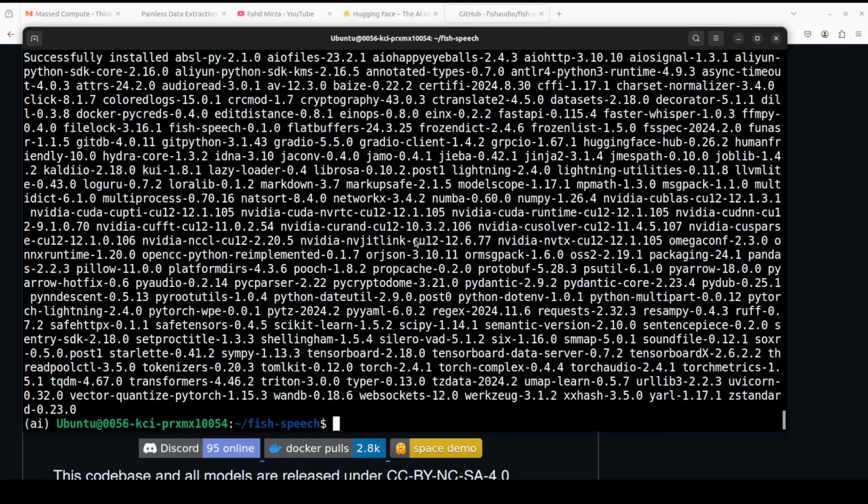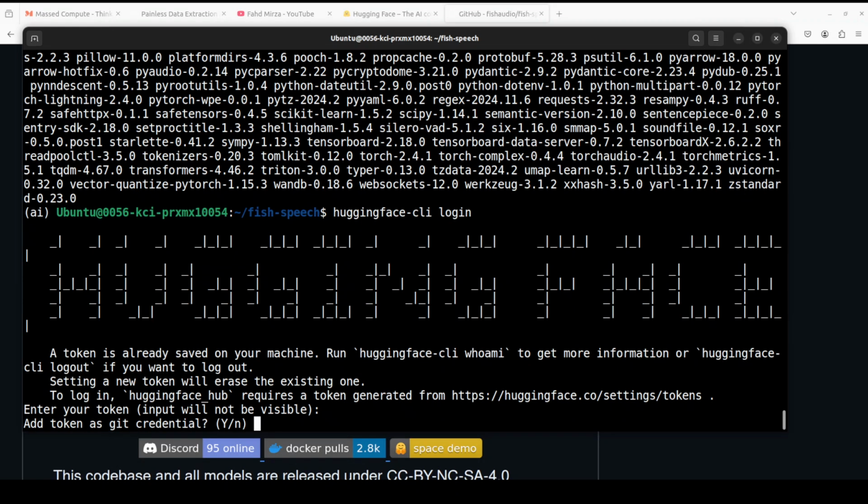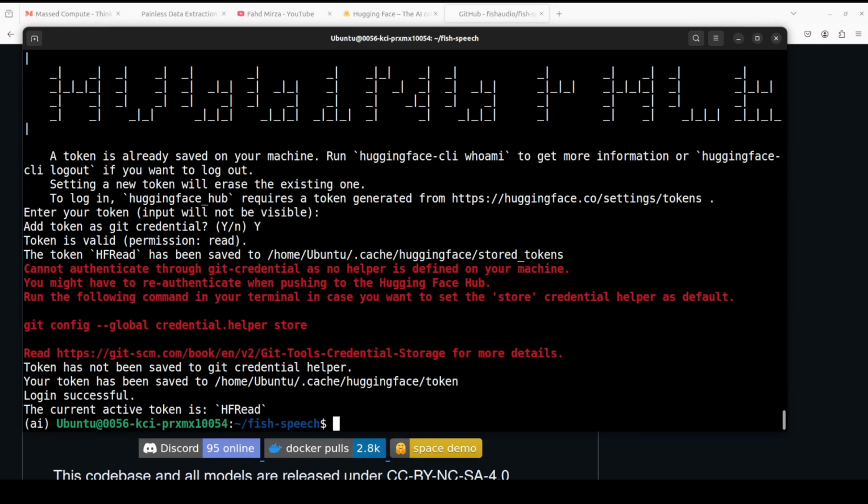Next, we need to log into Hugging Face, and the command for doing it is huggingface-cli login. It is asking us for our token, which I showed you how to obtain from the Hugging Face website. It's a free token. So let me paste it here, press enter, press capital Y, and you can see that the login is now successful.